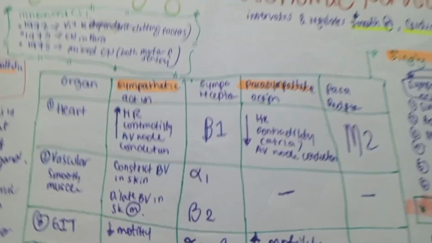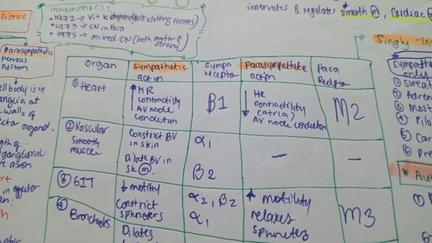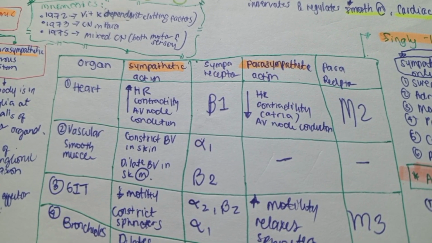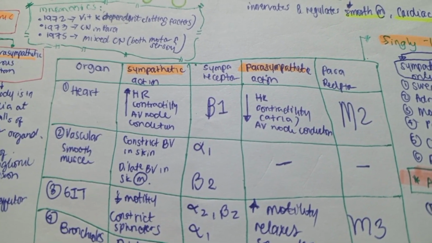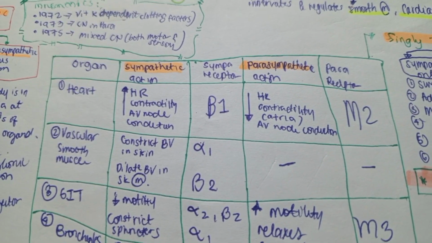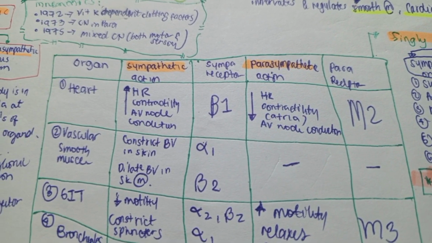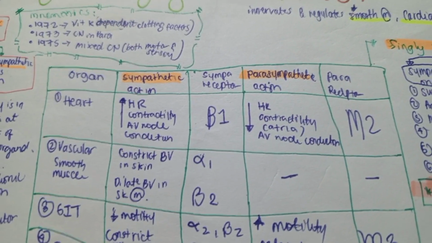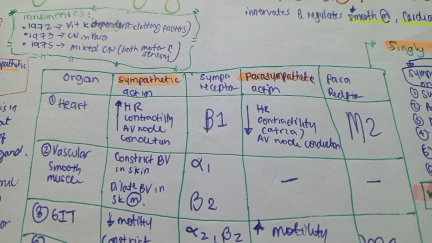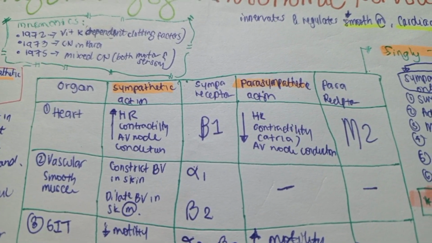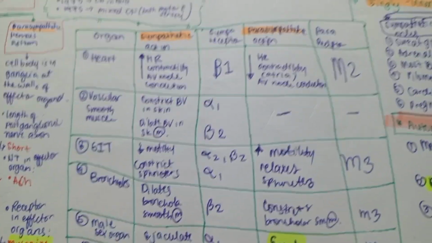And we also have another organ, the vascular smooth muscles. The sympathetic action is to constrict the blood vessels in the skin, and it dilates blood vessels in the skeletal muscle. The responsible sympathetic receptors are alpha 1 and B2. To constrict the blood vessels in the skin, alpha 1 is responsible. To dilate the blood vessels in the skeletal muscle, B2 is responsible. The vascular smooth muscles don't have a parasympathetic receptor function.